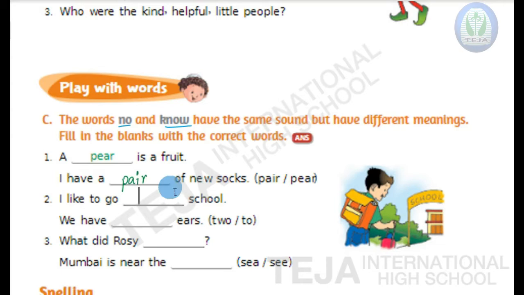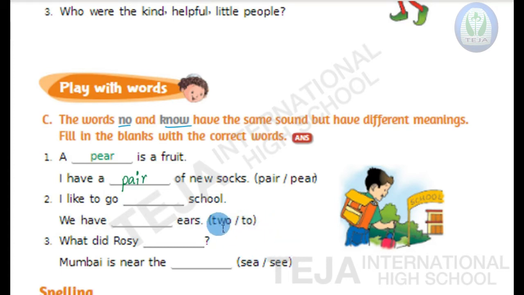Okay. In the same way, second one, children. Here the first fill in the blank of the second question is, I like to go dash school. Whereas the second one is, we have dash ears. The words in the bracket are T-W-O, two, and T-O, to.